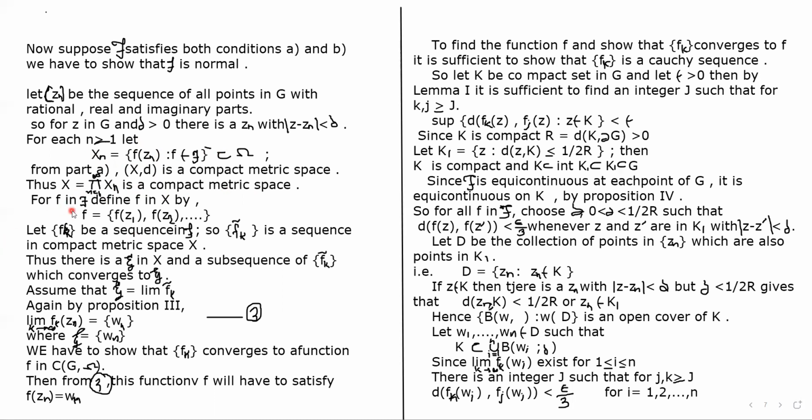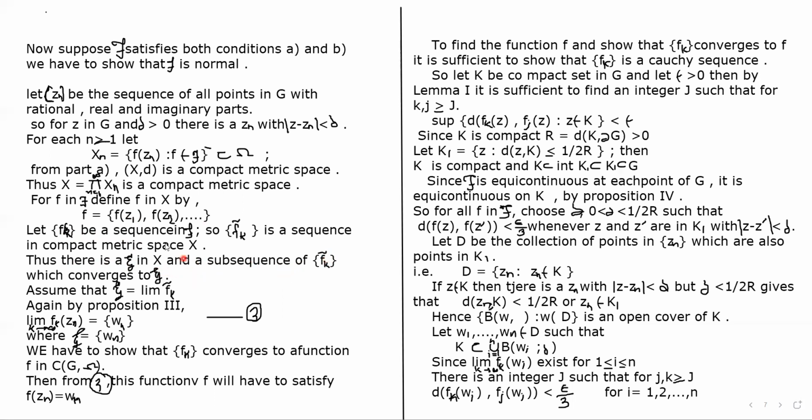Now for f in script f, define f in X by f equals the sequence f of z1, f of z2, and so on. Okay, so let a sequence fk be a sequence in script f, and so the sequence fk dash is a sequence in the compact metric space X. Now there is an eta in X and a subsequence of fk dash which converges to eta.